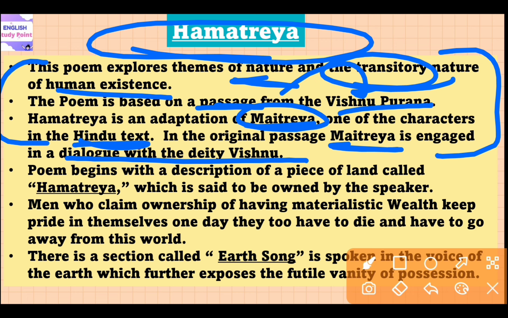The poem begins with a description of a piece of land, which is said to be owned by the speaker. So the poem begins with the narrator speaking about various men. Some of these include the first settlers of Concord, and he wants to highlight that these people take pride in possessing materialistic things, that they have their own property, orchards, dogs, and families, and their resounding belief in their ownership, that they are the real, actual owners of these things.